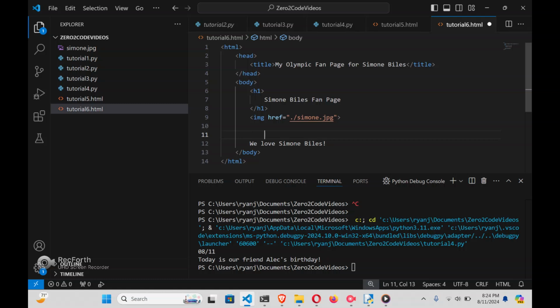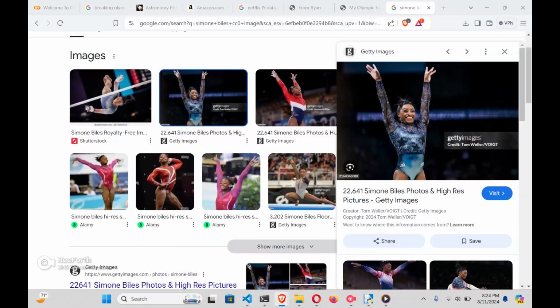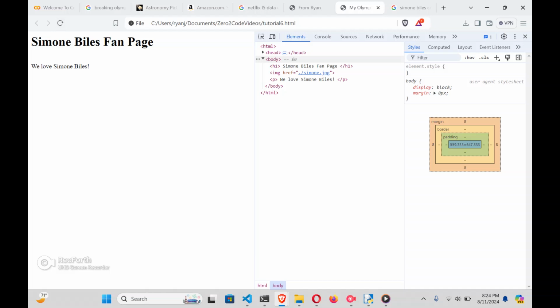And then I'm going to make this a paragraph to say, we love Simone Biles. Oops. And let's try that again. I'm trying to do Control X to cut and then paste. And then I saved. And let's go take a look at our fan page.